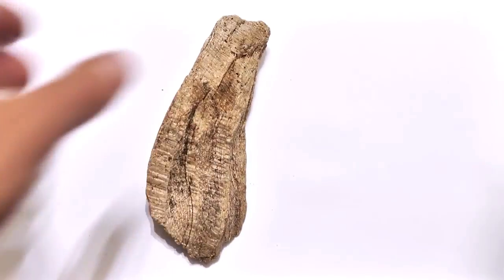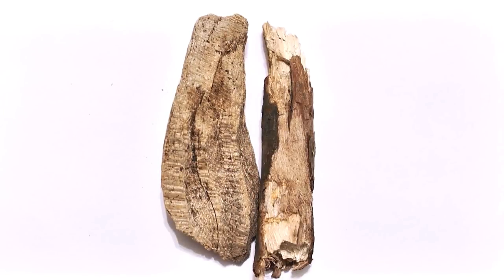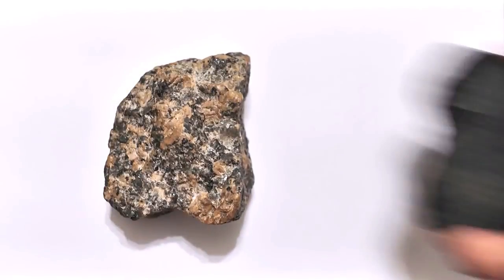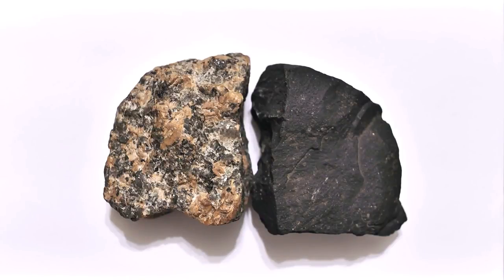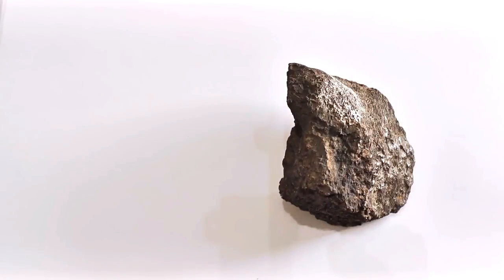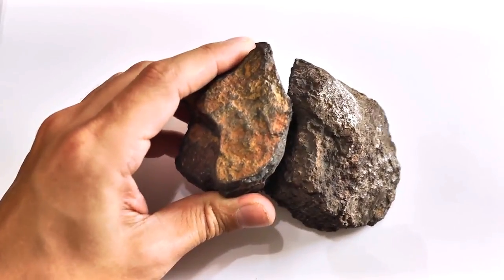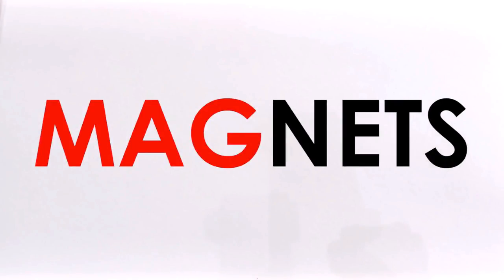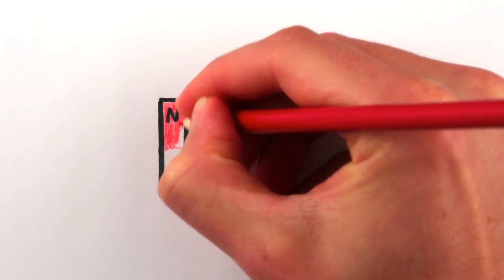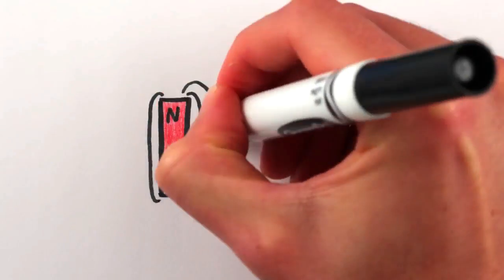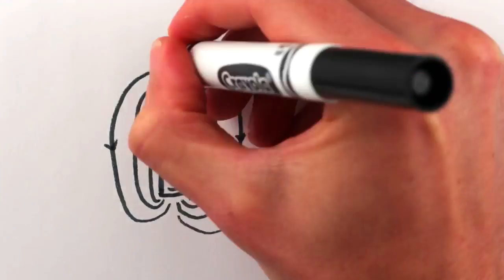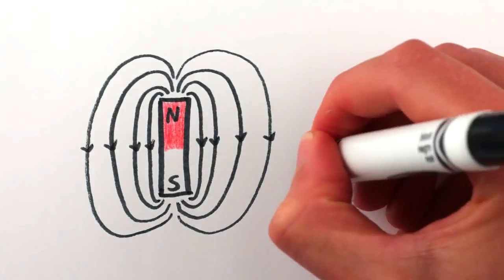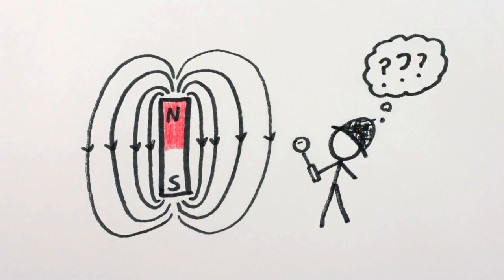If you take a piece of wood and put it next to another piece of wood, nothing happens. And if you take a piece of granite and put it next to another rock, still nothing. But if you take this piece of iron and put it next to this other piece of iron, magic. I mean, magnet. Magnetic objects are able to magically attract at long distances because they generate magnetic fields that extend invisibly out beyond the object. But the mystery is this: where do magnetic fields come from?